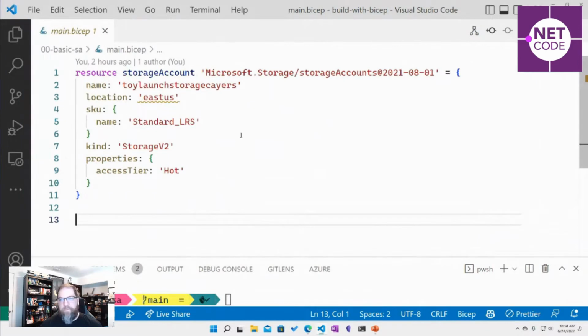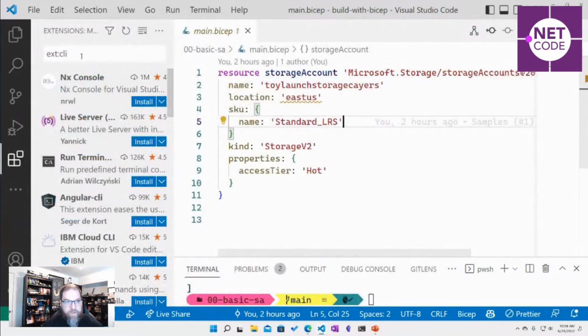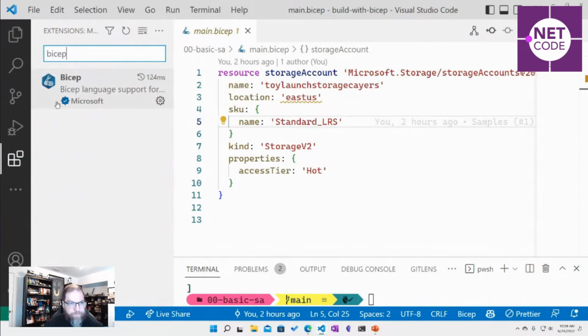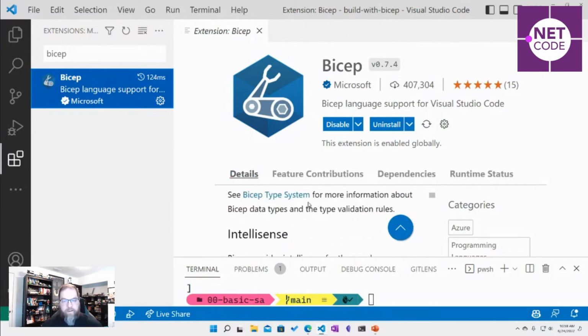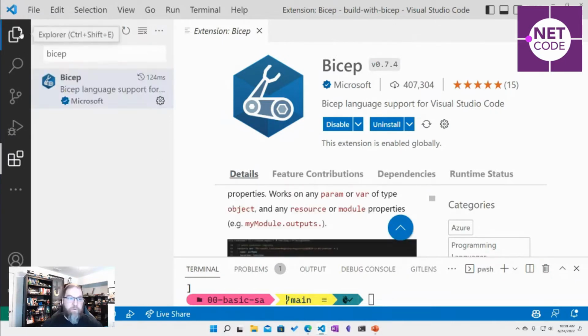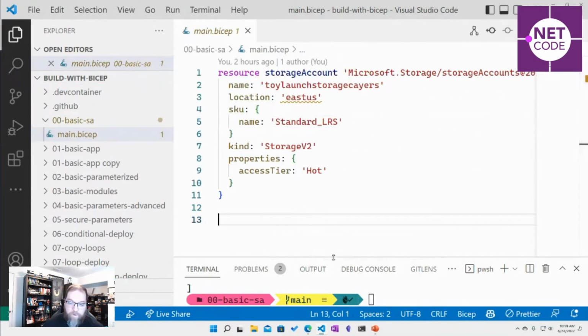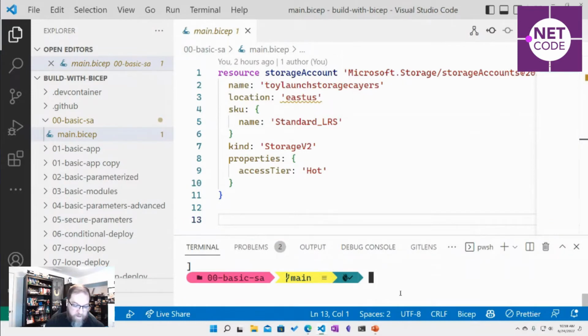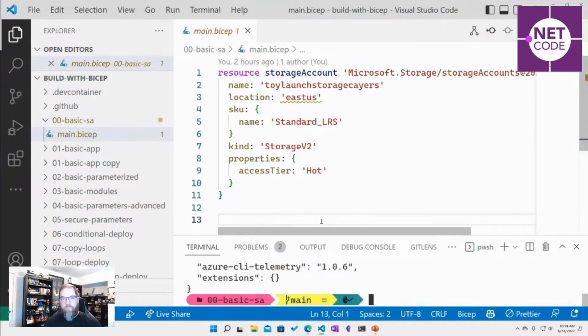When we're dealing with Bicep, Visual Studio Code actually has an incredible extension for Bicep. So if I look for Bicep, I've got this extension here that you can leverage with Visual Studio Code, and this will do syntax highlighting and validation and IntelliSense. It's really powerful. It's really great. Now, the other thing we're going to need when we're dealing with Bicep, now you can do it through PowerShell, but I'm a big fan of the AZ CLI. So with the CLI, you can build and deploy Bicep stuff locally, and that's what we're going to do.